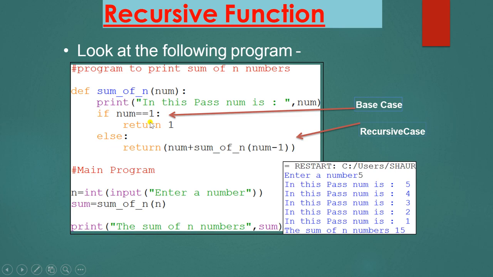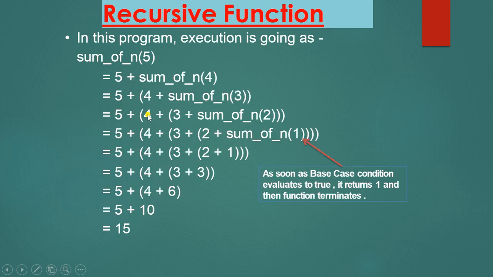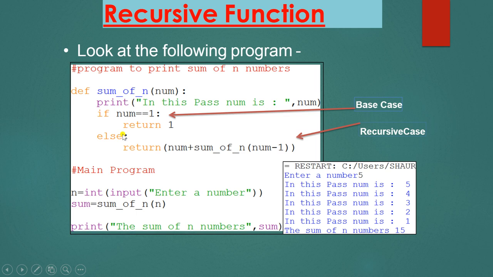If num is equal to 1, then return 1. So this is the base case. When the value of num is 1, then it will just come out of the loop. Next is else. In the else part, it will return num plus sum_of_n(n minus 1). So it is recursive. N minus 1 will decrease the value of n.